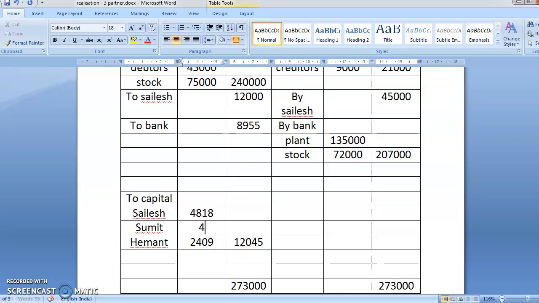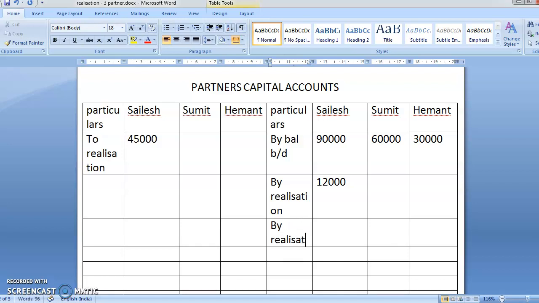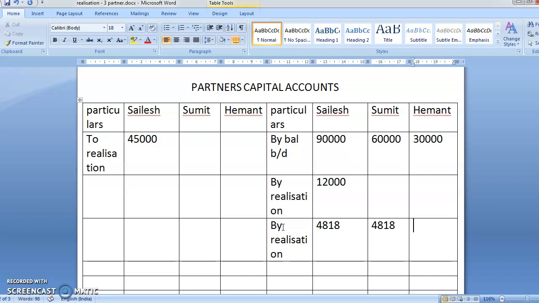Again this person 4818. So this is a profit. The profit is going to be written on the credit side. So you'll write here by realization account. Yes. How much is this person getting? This is getting 4818. This person is getting 4818. This person is getting 2409.